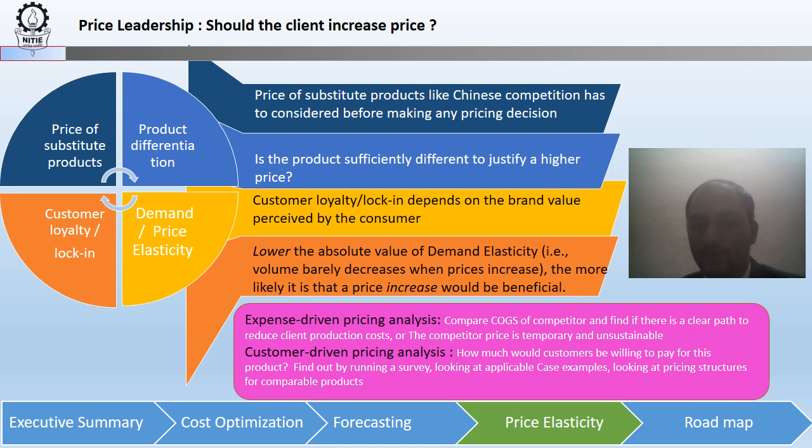Now, let us go through the question on whether the client can increase the price or not. To answer this, four basic factors have to be considered. First is the price of the substitute product like the Chinese product which gave us a shock in the past. Next is whether the product is sufficiently different or not to justify the cost. Lastly, it is about the price elasticity of demand, which has to be very low so that the increase in price does not decrease the demand of the product. Based on this, we suggest the client should not increase the price of the product, rather he should concentrate on reducing the cost. Next, I would like to invite Rohan to take forward the roadmap.